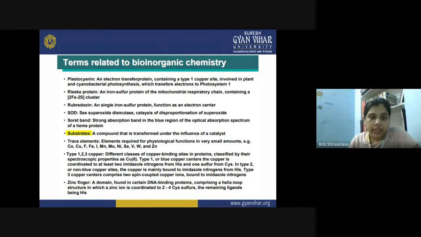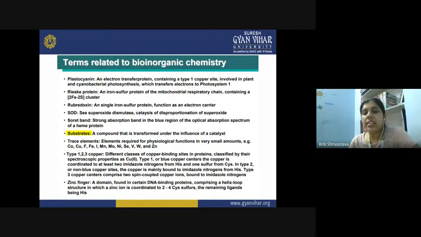Then Soret bands. So they are actually strong absorption band in the blue region of optical absorption spectrum of a heme protein. And they are the characteristic of the heme protein and they can be identified by that band. Then what is the substrate? So it is a compound on which the catalyst is working. It is the substrate.